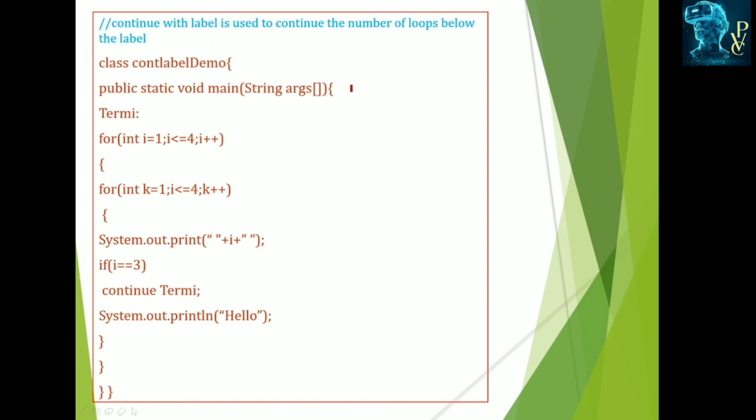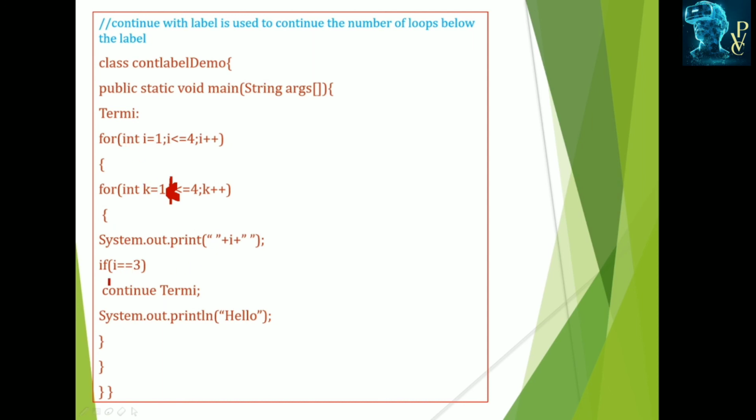This is another example with labels. Here I use a label. This is the class main method, with int i equal to 1 and i less than or equal to 4, so the loop executes until i becomes 4. And another for loop with variable k, which also runs up to 4. Here, sorry, I have to use the k. Then print the i value. The i value is 1, and it prints.